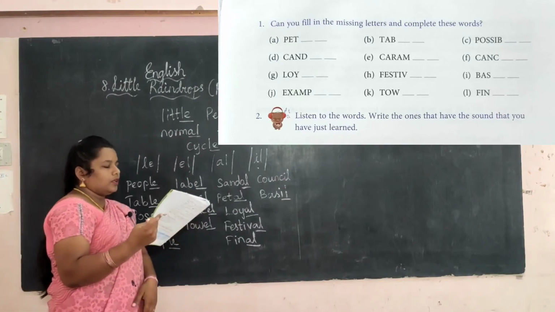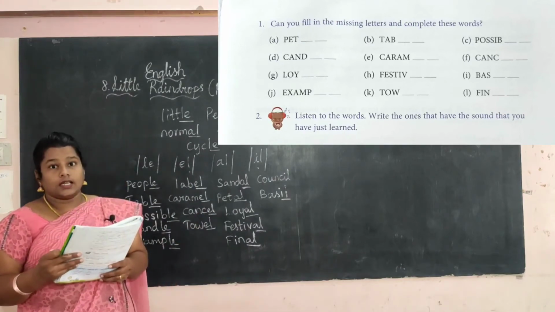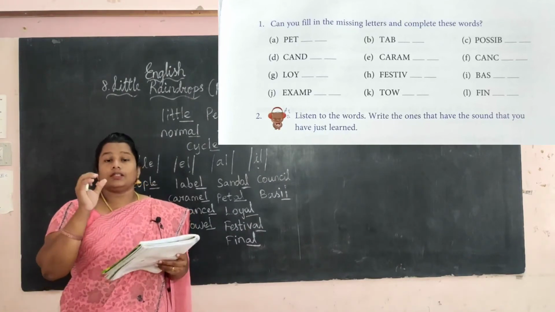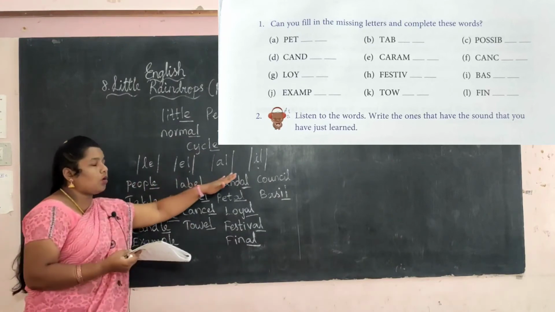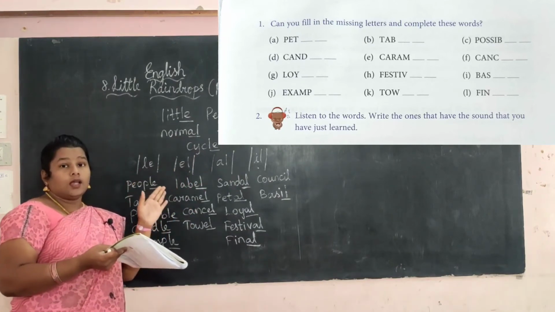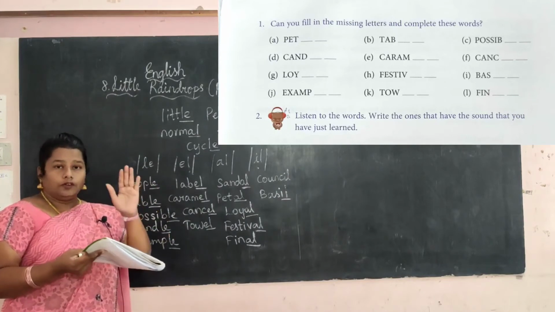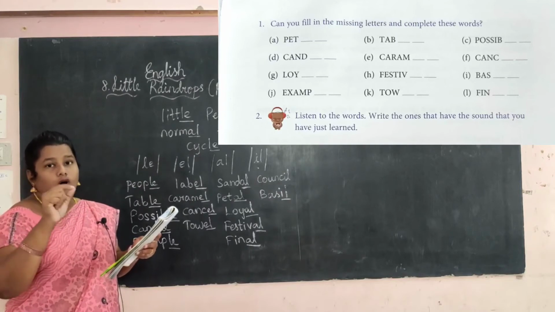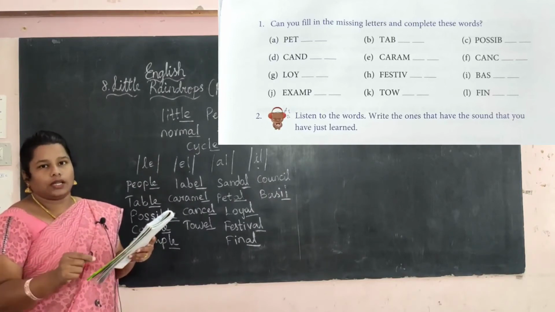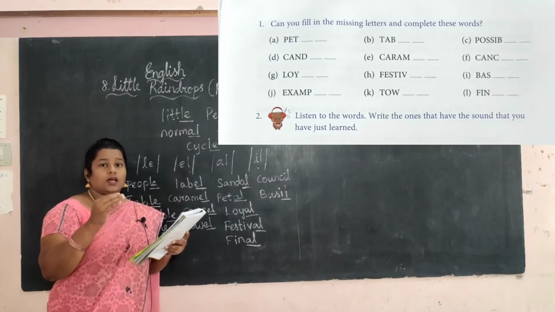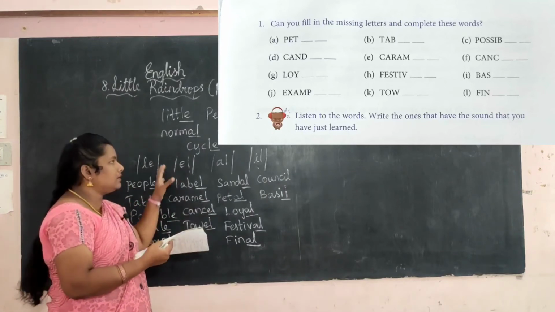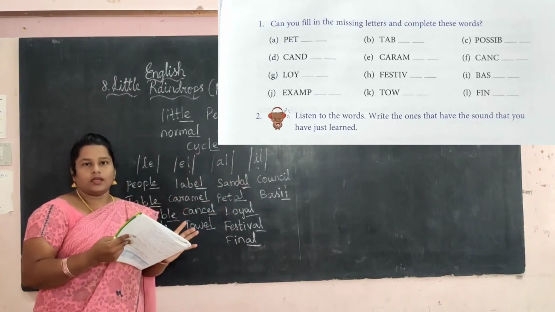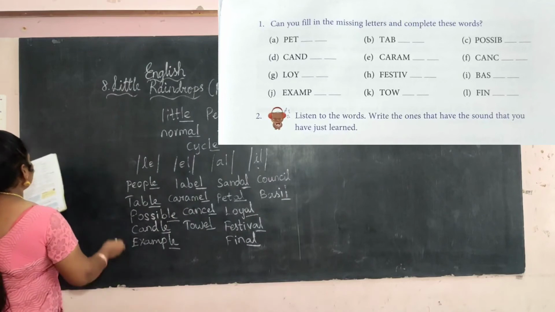Okay. Now I am going to give you some words. This is homework. So just listen carefully. For those words, you want to find whether these pronunciations are coming in those words. If it is coming, you want to put correct and write what sound is used. If the word does not come under this sound or pronunciation, you want to just cancel. Okay. Now mark down the words.